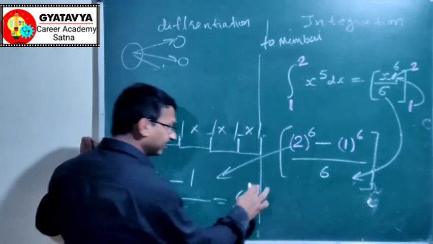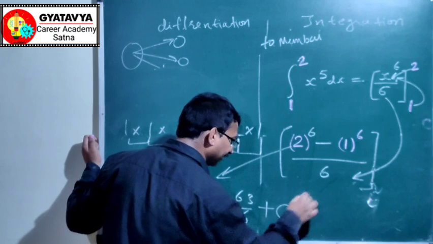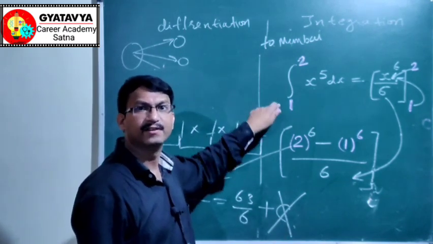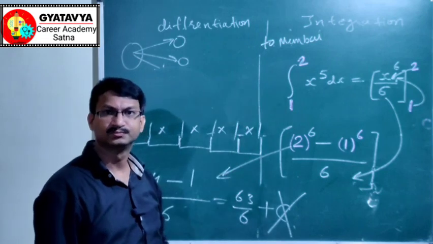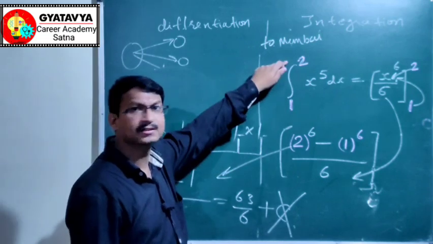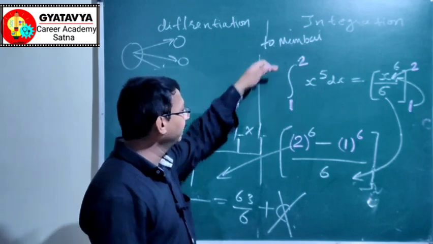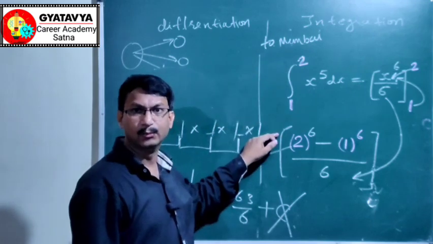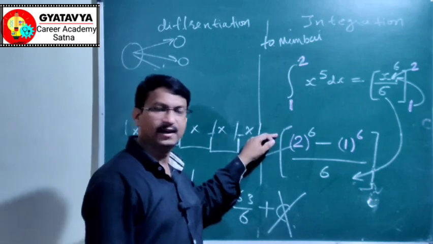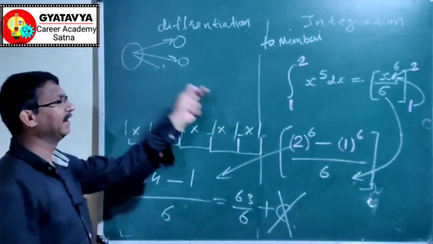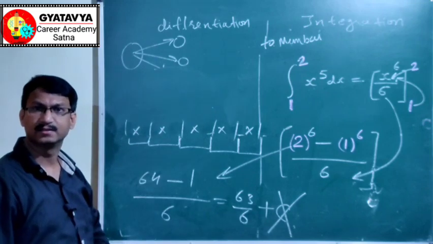Now we need not introduce the constant term here because it has limits. It is called definite integration, with a lower limit and an upper limit. Students are advised to practice this at home, and there will be no difficulty in doing these integration and differentiation processes.